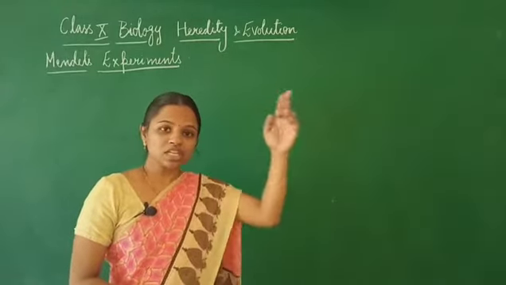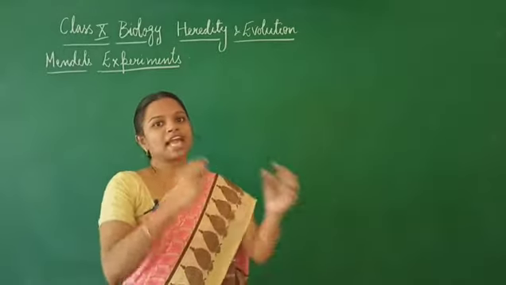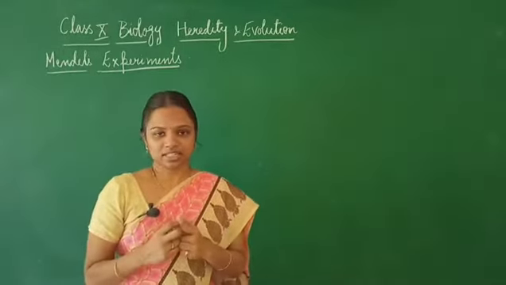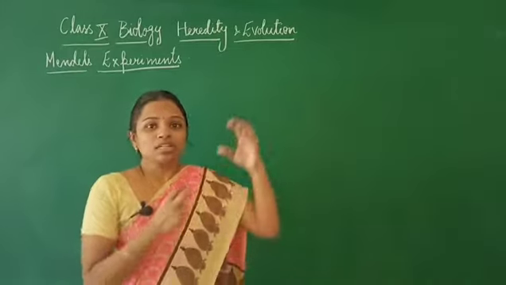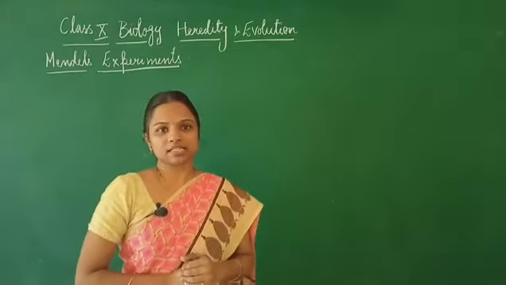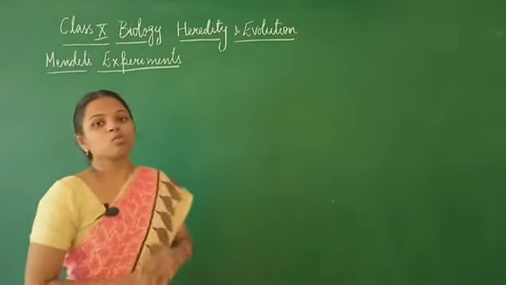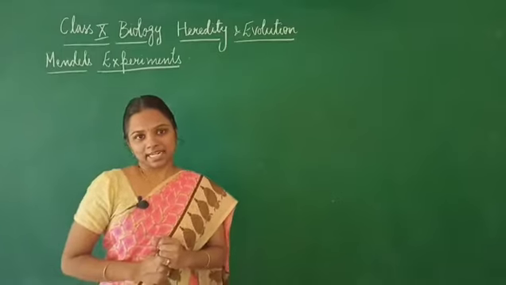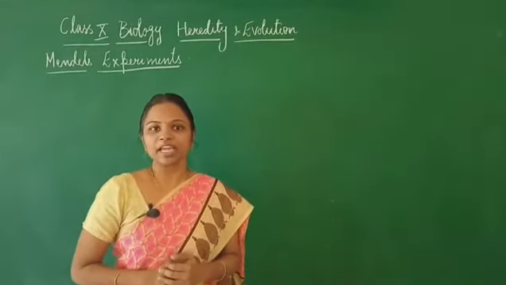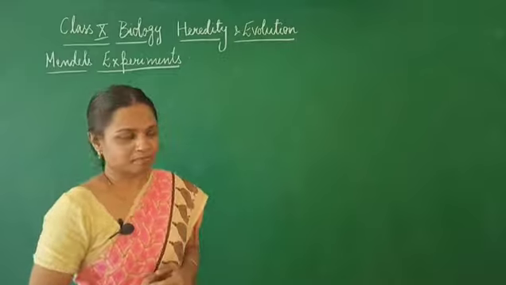These two are the different contrasting forms of the character height. Those two contrasting forms are called alleles. Now, we will learn about the 7 contrasting characters that were studied by Mendel in Pisum sativum.